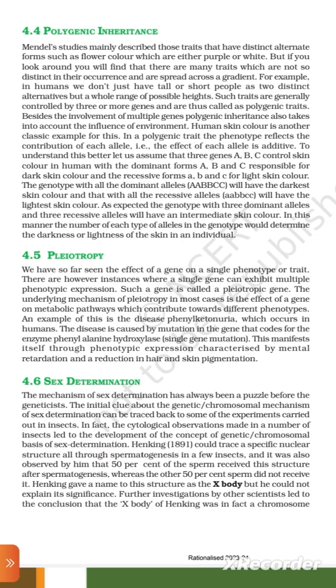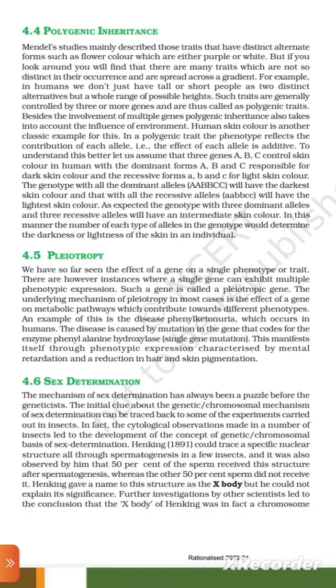Henking in 1891 could trace a specific nuclear structure all through spermatogenesis in a few insects. He observed that 50% of the sperm received this structure after spermatogenesis, while the other 50% of the sperm did not receive it.